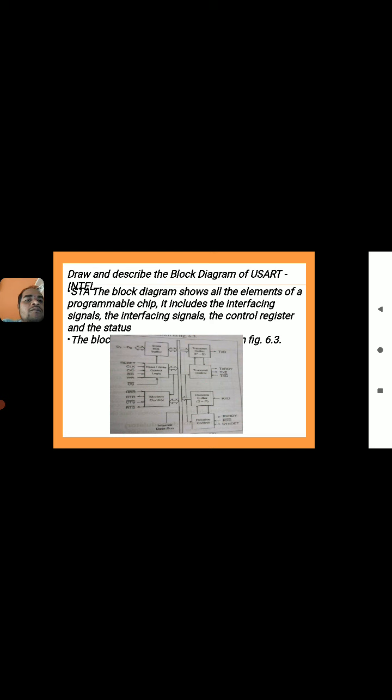In the receiver section, the receive buffer and receive control are also there. In the transmit buffer we are converting parallel into serial form, and in the receive buffer we are converting serial into parallel form. You will see all these signals here.